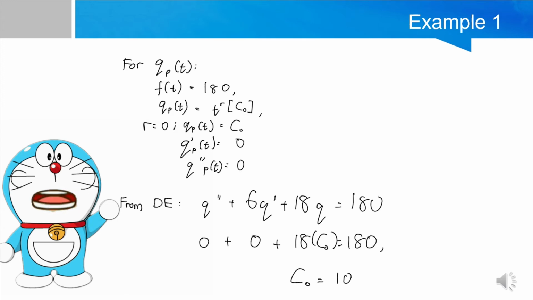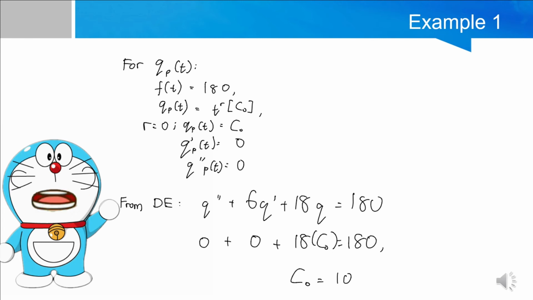Then, to solve for the particular part of the equation, Q_p(t), you need to take note of the right-hand side of the equation to get the function f(t) equals 180. The formula of Q_p(t) is t^r c_0. First, we substitute the value of r equals 0 into Q_p(t). We'll get Q_p(t) equals c_0. The coefficient of Q_p(t) is similar to f(t). Then, we do not need to substitute the continuous value of r into Q_p(t). To get the equation of Q_p'(t), we need to differentiate Q_p(t), then we'll get Q_p'(t) equals 0.